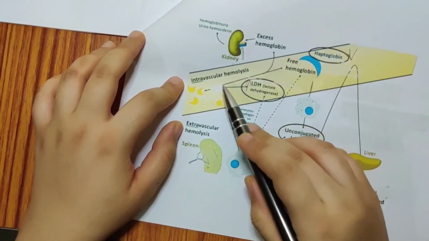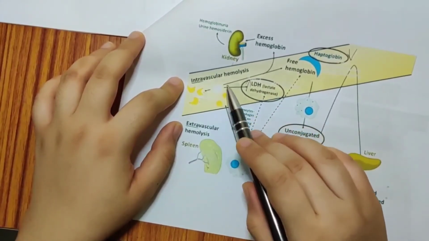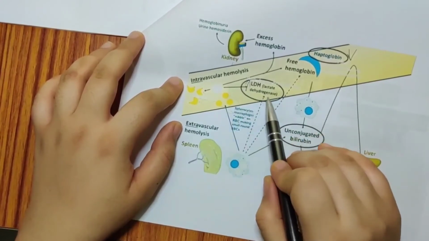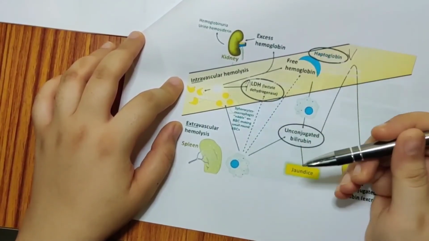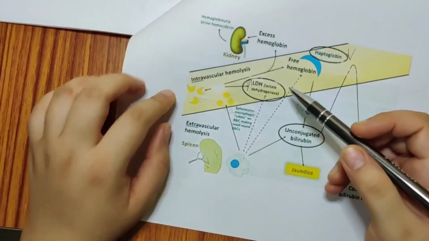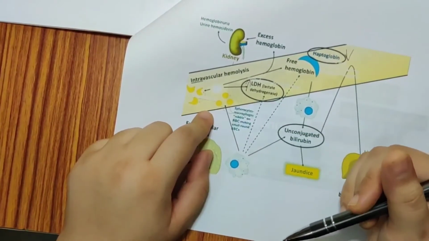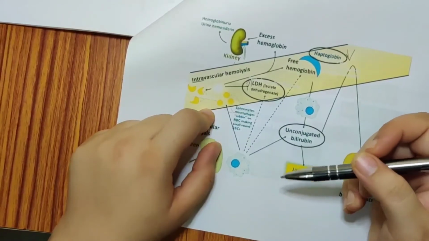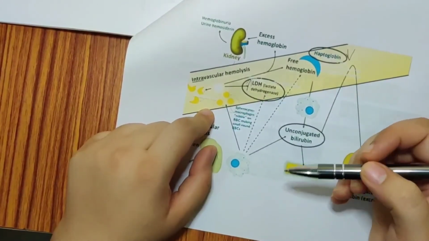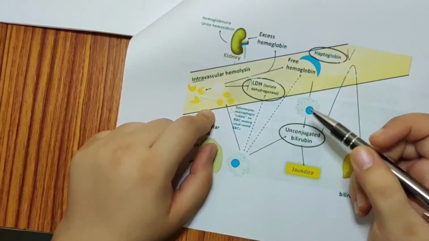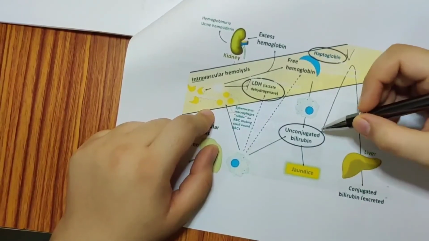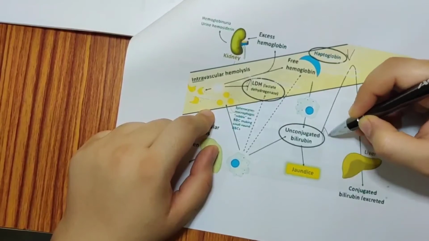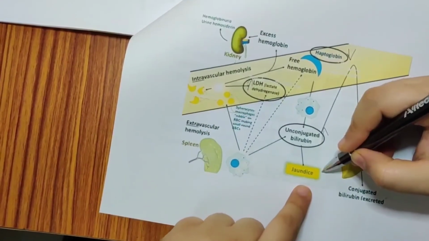Now, because of the breakage of the cell membrane of these RBCs, lactate dehydrogenase will increase. And these RBCs break down and bilirubin is formed. This bilirubin enters the liver as an unconjugated form. This unconjugated bilirubin will also increase, leading to jaundice.